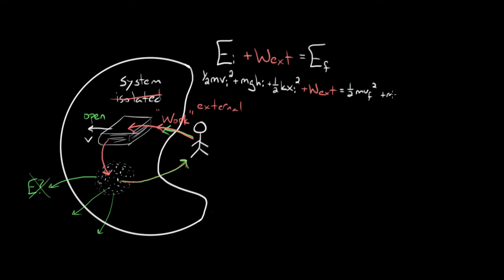You'll add to that whatever gravitational energies you end with. So if objects end up higher than they started, or at an h value that's above or below where you're considering h equals 0, then there'll be gravitational potential energy to end with. Similarly, if there's a spring and it gets compressed or stretched, you might have spring or elastic energy to end with. And then there's one more type of energy you could possibly end with. You might have generated some thermal energy.